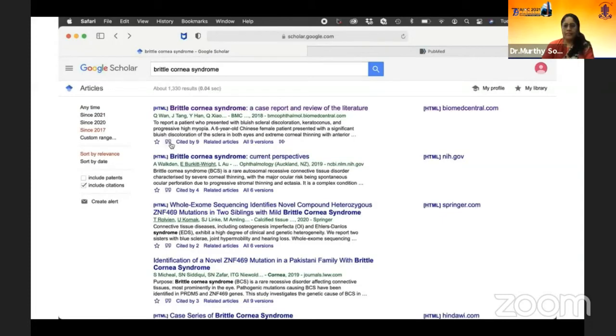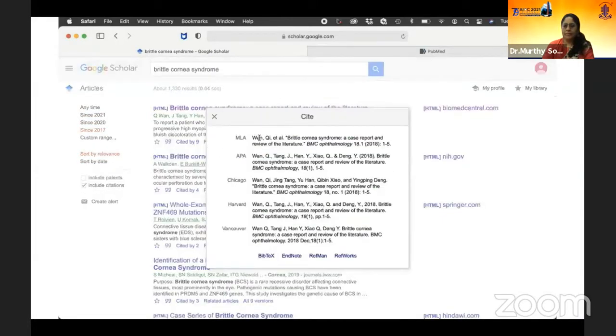So Google Scholar also has many other things you can do. You can cite this in several ways. So it'll immediately bring out the citation in several formats, which you can either download to any of your reference management softwares, or you can also simply copy paste the same thing and paste it directly onto your Word document, especially if you're writing a case report and you need just about, say, 10 references in there. So you can do that directly as well.